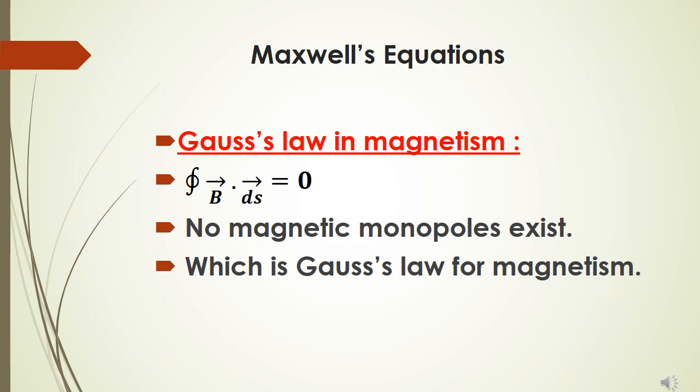In contrast, electric field starts from positive charge and terminates at negative charge. It also states that our earlier thinking that there is a North Pole and a South Pole is not correct. There is no separate North Pole or South Pole entity. It is only one same source which is observed from both sides. From one side it appears to be North Pole, and from the other side it appears to be South Pole. All these things come in the second equation.